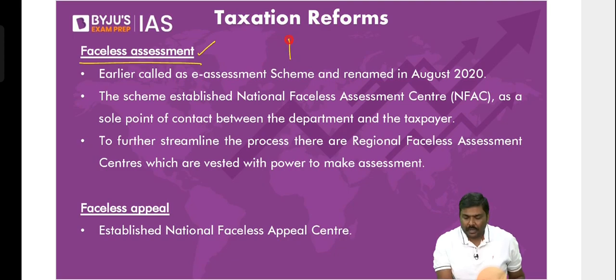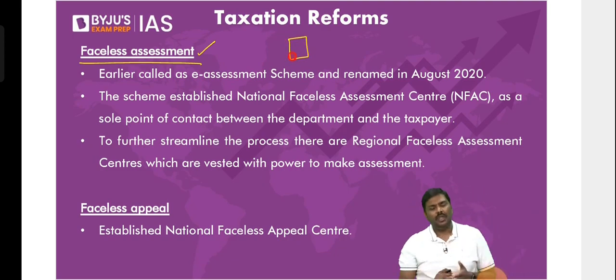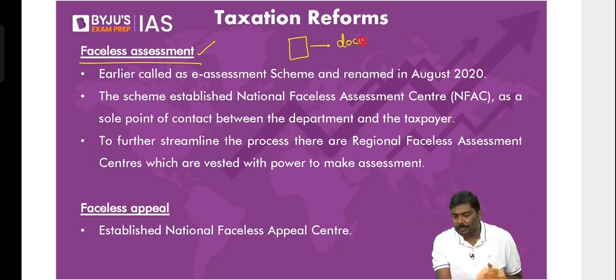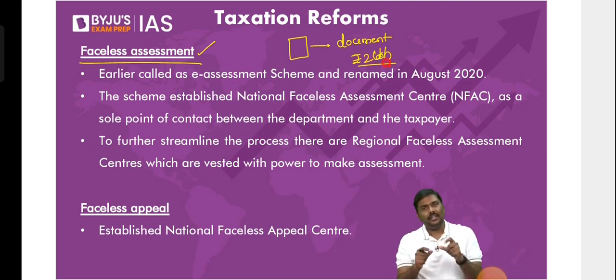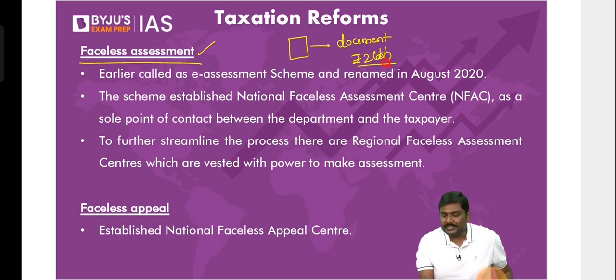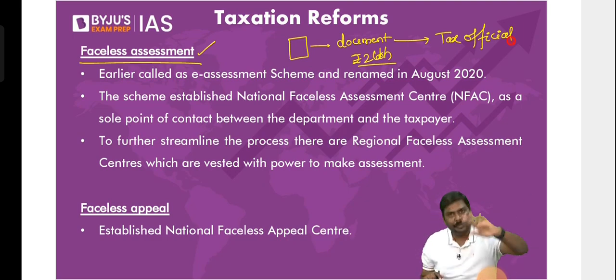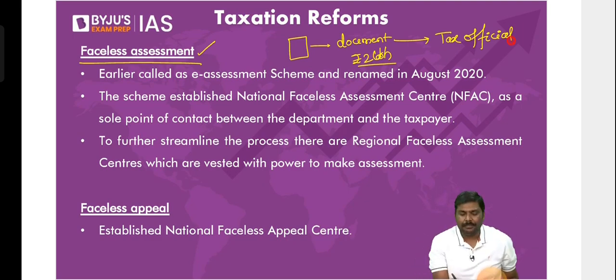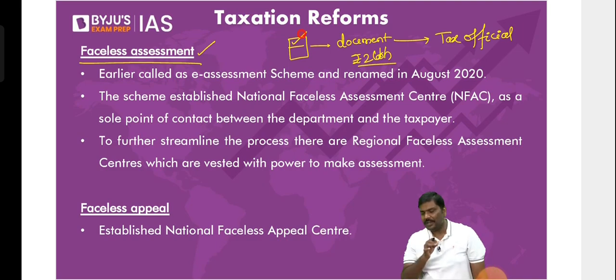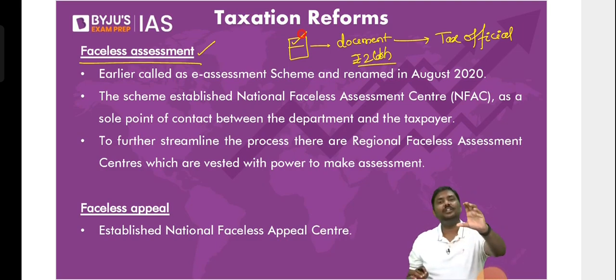Now imagine you go, not literally to the income tax office, you can do it online. You will submit all the documents, that is income tax returns, and you will pay an income tax of, let's say, 2 lakh rupees. Now the tax official, who has to look at all the documents to determine whether the 2 lakh rupee tax is correct or you're supposed to pay more, earlier could simply find out your identity. They can simply identify whose documents these are.